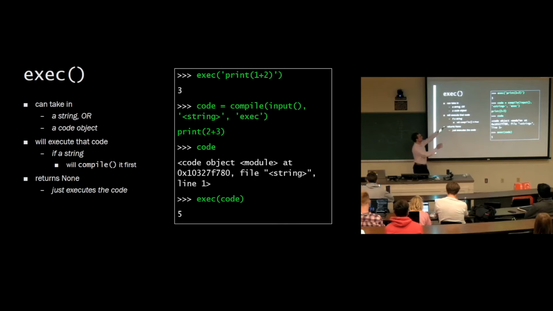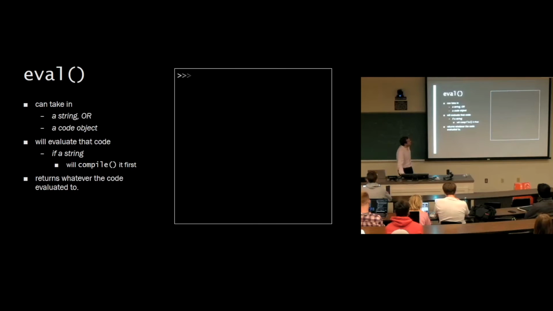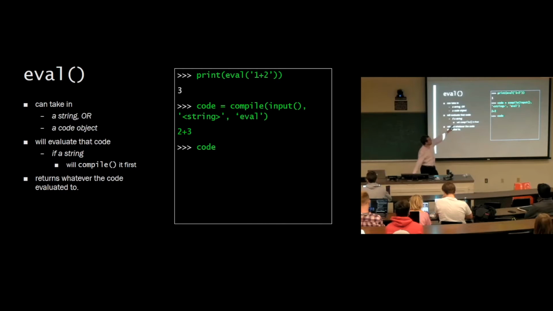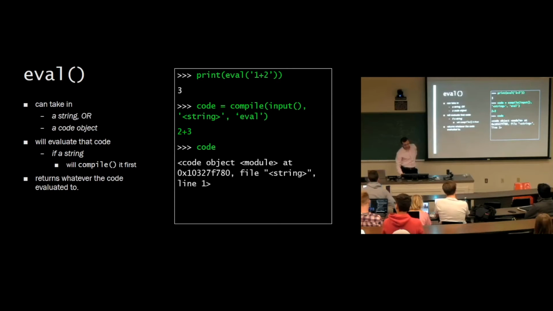So does everybody see, you can either exec just straight up strings, or you can exec a compiled code object, and you can compile code by calling compile. Okay? And then eval is almost exactly the same thing, but instead of executing the code, it just evaluates the expression. So here, before we were executing print 1 plus 2. Now we're evaluating 1 plus 2 and printing it. You see the different order? Evaluates the expression, and we're printing the result of evaluating it. And we get almost exactly the same thing.